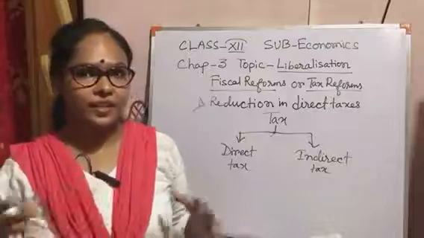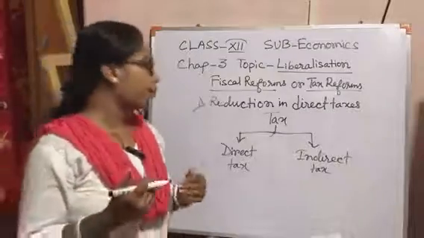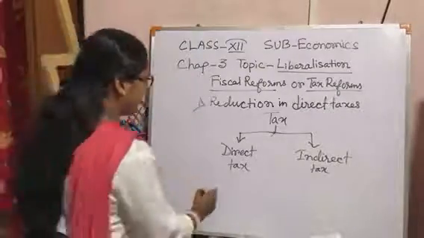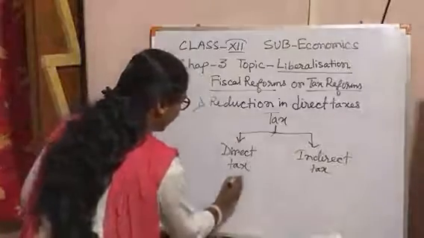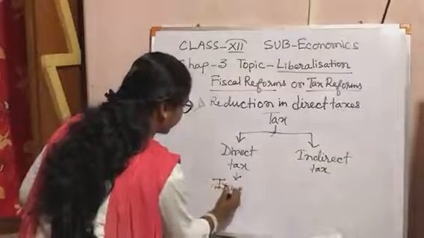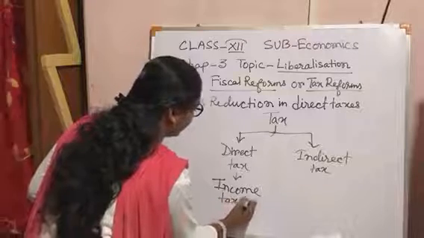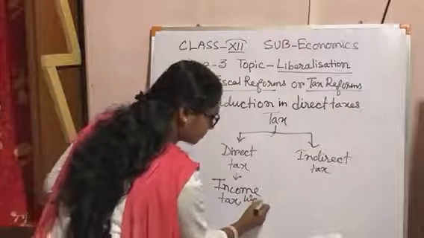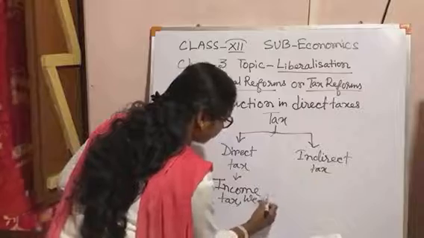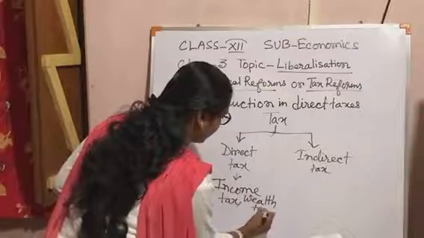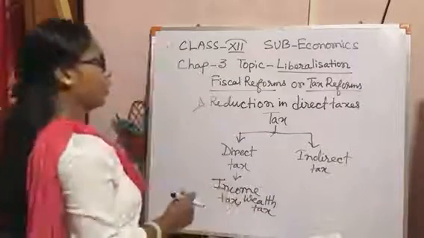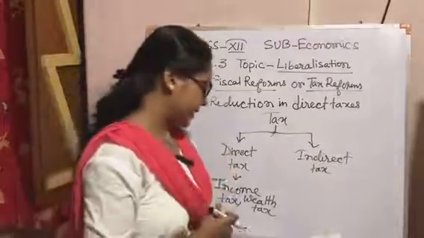There are no intermediaries. If we take an example, income tax and wealth tax are under direct tax. Now, what is indirect tax?